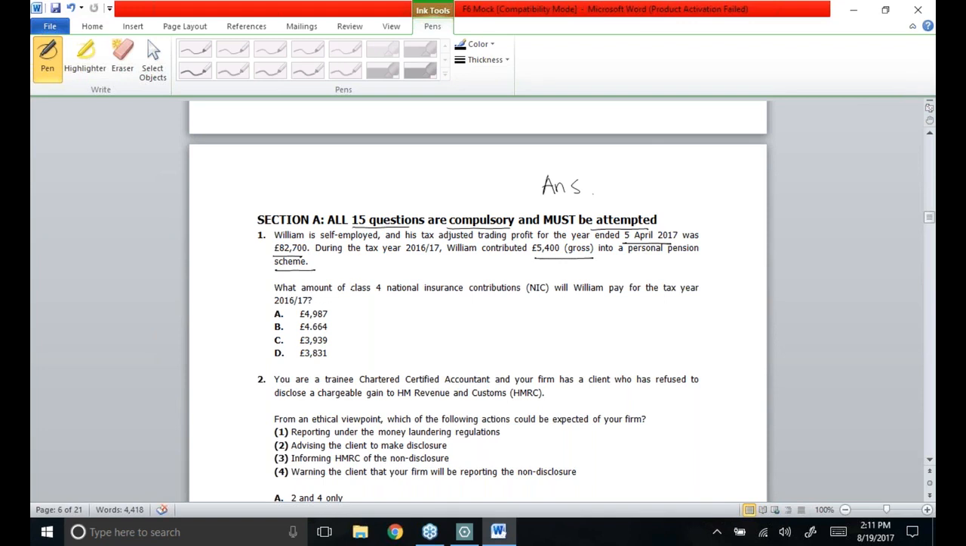What amount of class 4 NIC will William pay for the tax year 16-17? Keep one thing in mind, class 4 NIC has to be computed over tax adjusted trading profit. So whatsoever the tax adjusted trading profit is, William will have to compute class 4 NIC. For the tax year 16-17, his profit is £82,700. Let me show you the rates again.